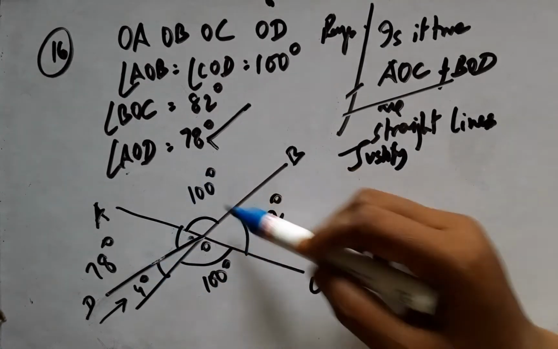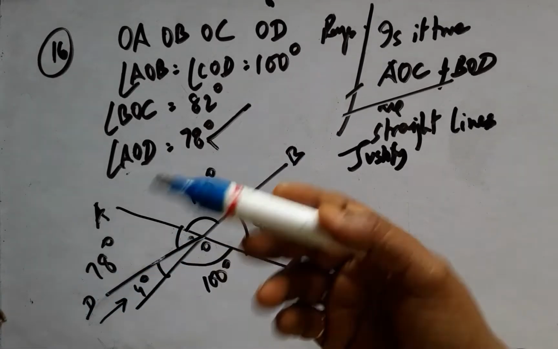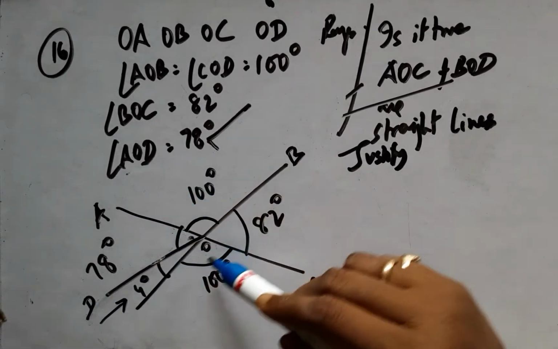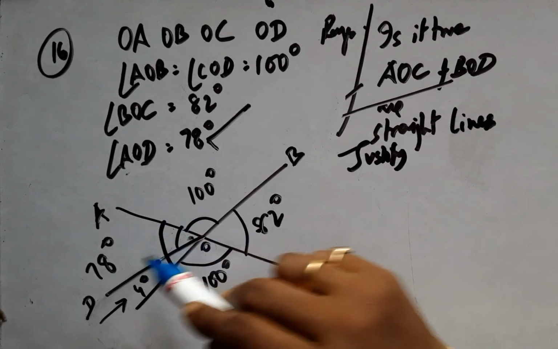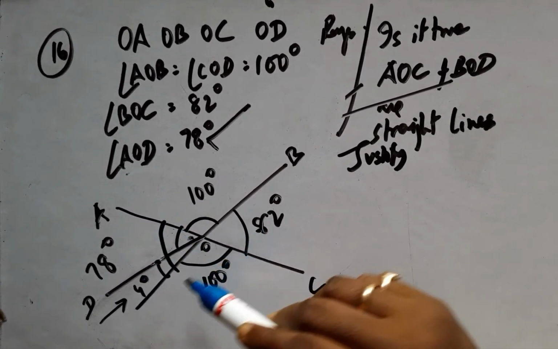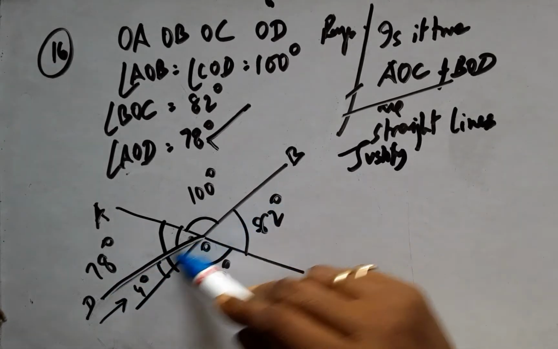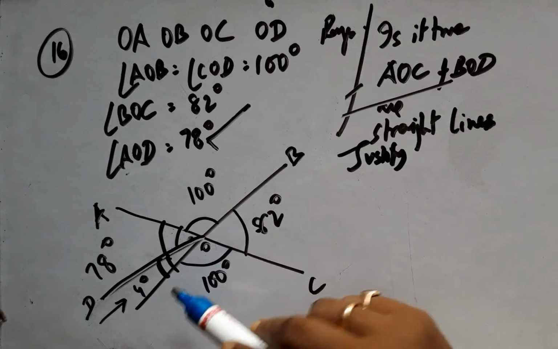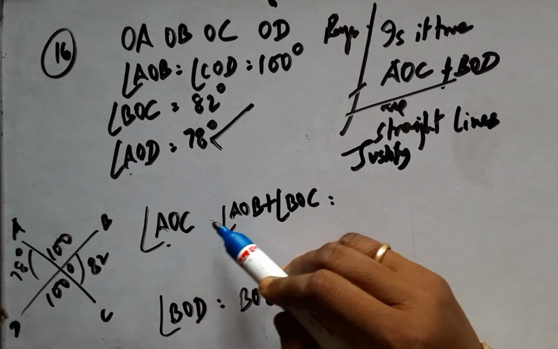and therefore we can contend that AOC and BOD cannot be straight lines. As you can see, if I need it to be straight, I have to have a vertically opposite angle on the other side, and also you can see it has been tweaked. The line has been tweaked to make an angle which is 4 degrees short,